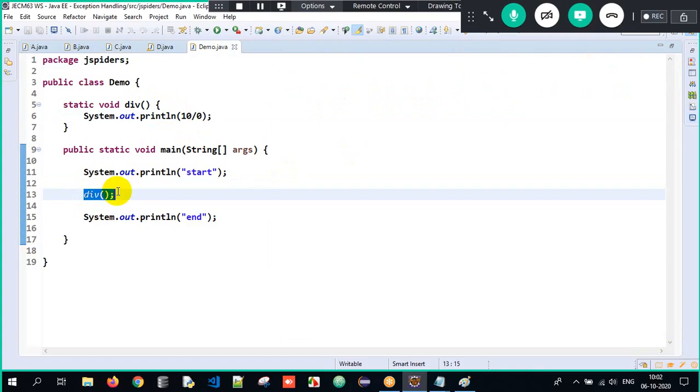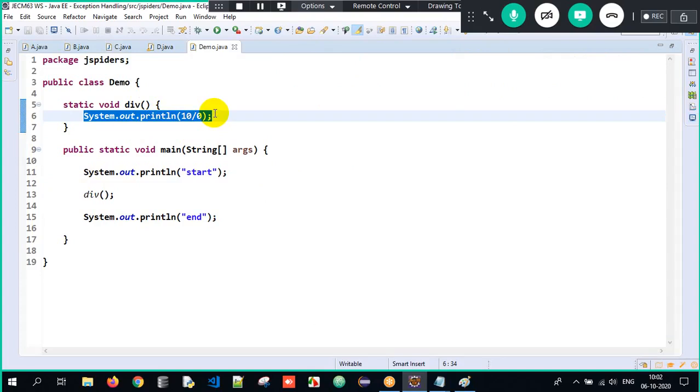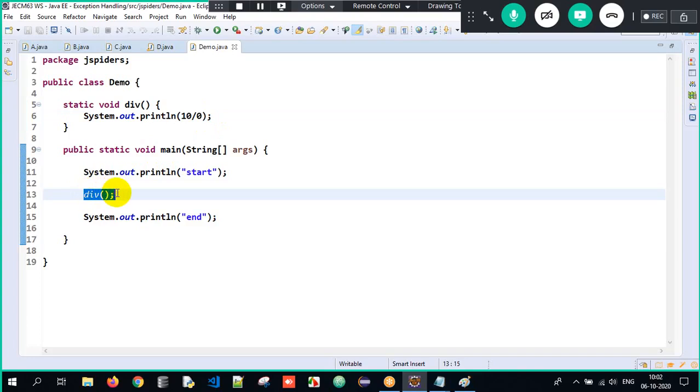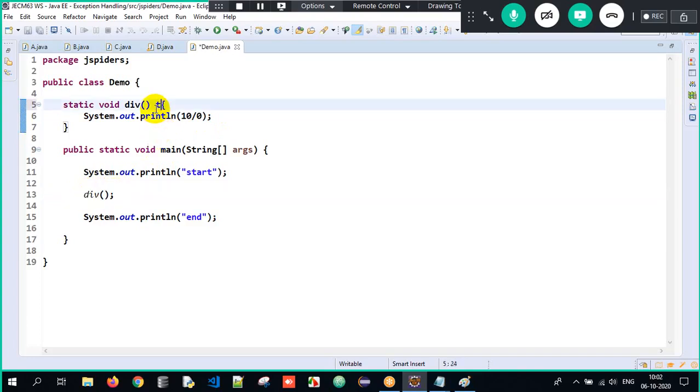So what are we supposed to do here? Sir, we are getting an exception in the method, we need to handle it. But the exception is occurring in the method and the method does not want to handle it. So that information has to be given to the caller. How will I give it to the caller? I will just write throws. What type of exception? Arithmetic exception. It's not AE, I have to write the complete exception. Here I did not have space, so I wrote it as AE.